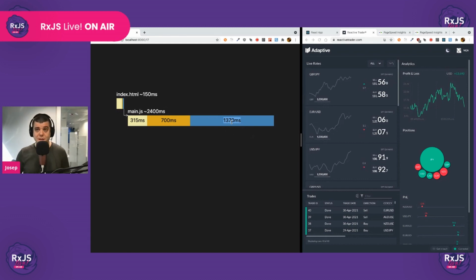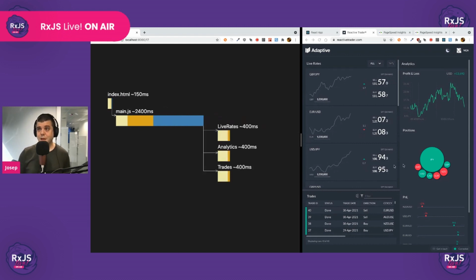Once the main JavaScript asset has finished loading, if we are not doing any sort of code splitting in an application like this one, we'll start loading the data for the live rate section, this data here. We'll start loading the data for the analytics section, this section here, and we'll start loading the data for this section here, right? It's only when all this data is available that the app is going to be fully responsive and interactive. Now, what happens is that if we don't do any sort of code splitting, we're going to be shipping all this unused code that is eating up all this time, slowing down the loading of this data, right?